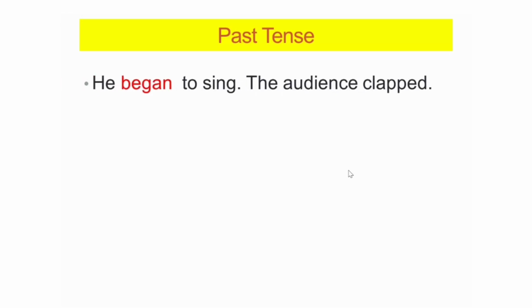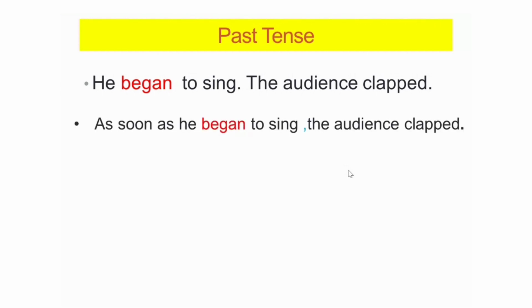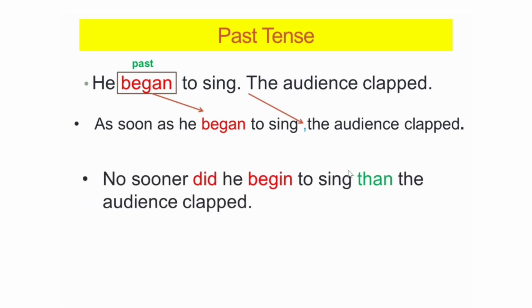He began to sing, the audience clapped. Let's see how to combine these sentences using as soon as. As soon as he began to sing, the audience clapped. Now the verb began is in the past tense. So you have to retain the same verb form began and then put a comma. When you have to do it with no sooner, then you are going to write no sooner did he begin to sing, than the audience clapped.